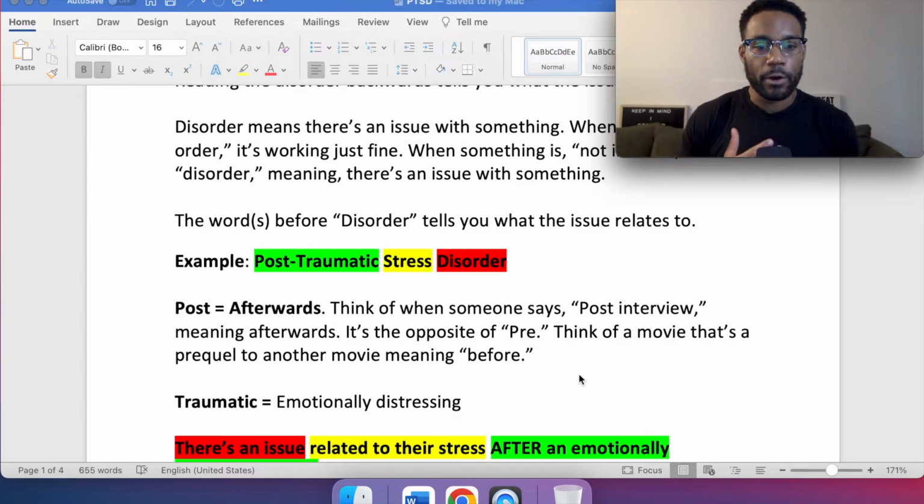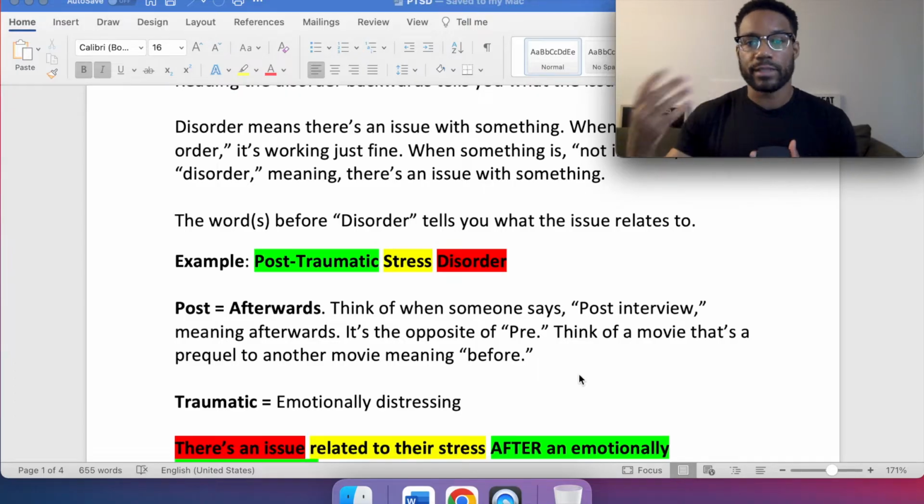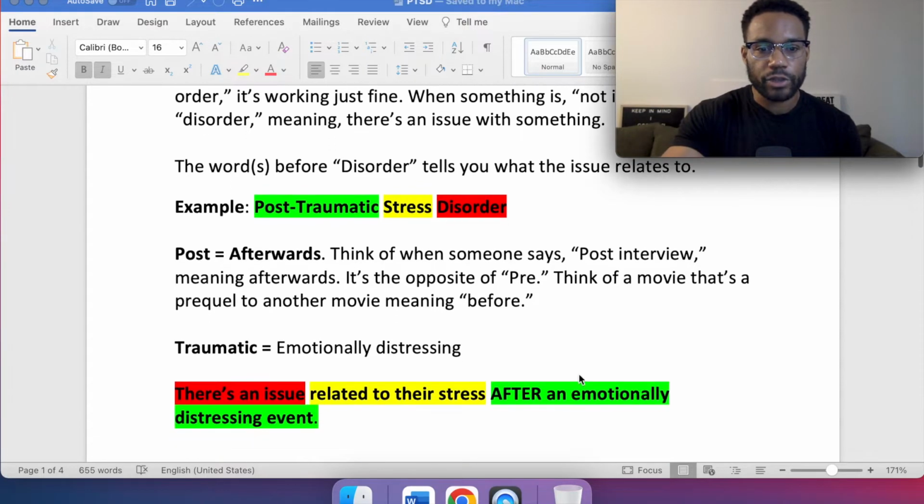So post equals afterwards. Think of when someone says post interview, so after the interview, meaning afterwards. It's the opposite of pre. Think of a movie that's a prequel to another movie, meaning before. So there's the prequel, and then post is again afterwards, like post interview. Traumatic equals emotionally distressing. It's a traumatic event. So it was emotionally distressing, whatever that situation is.